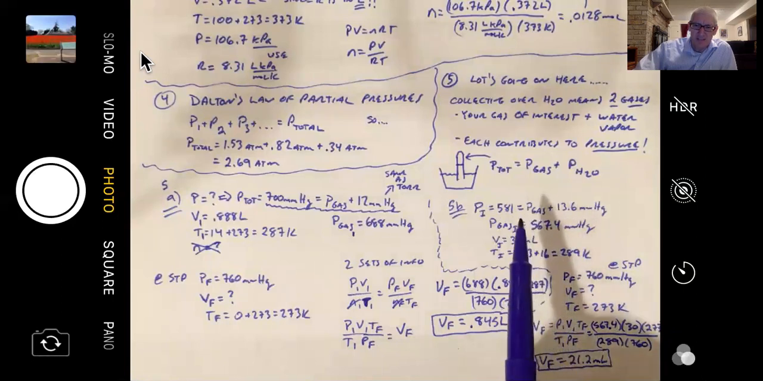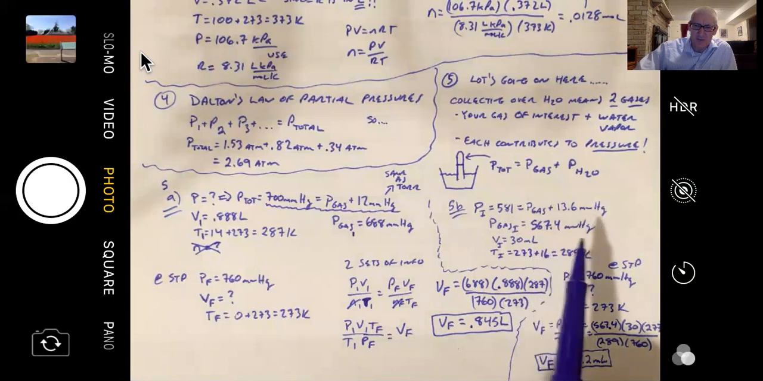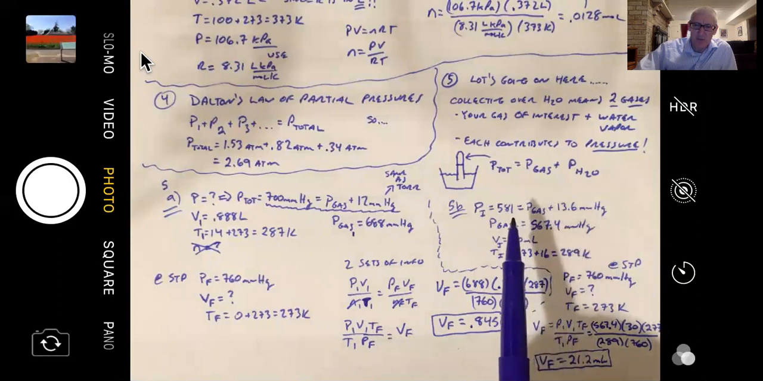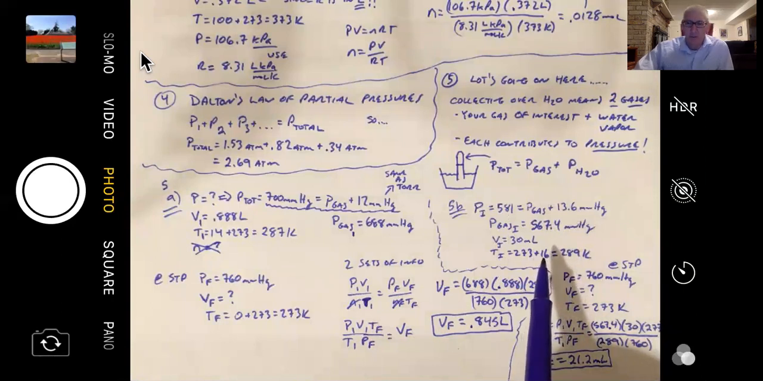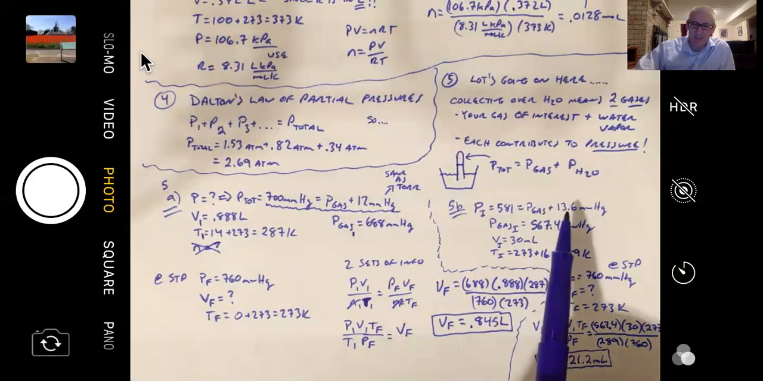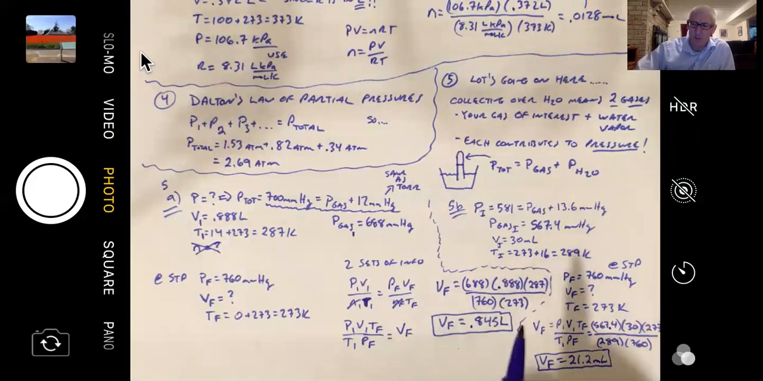In part 5B, it's similar in terms of the setup. The only difference is I gave you different initial values. So you had a 581 millimeters of mercury initial pressure. You use the partial pressure of water at this particular temperature, 16 degrees. So you literally look up on the table that I showed you just a moment ago, and it says that the partial pressure at 16 degrees is 13.6 torr, 13.6 millimeters of mercury. We're still going to convert it to STP, and that's how we get the answer there.